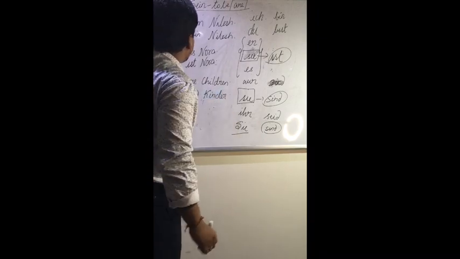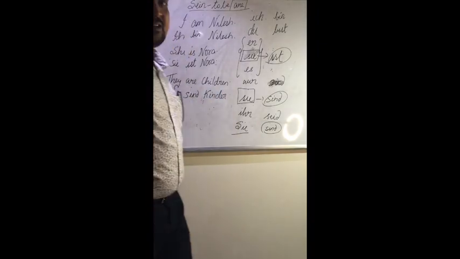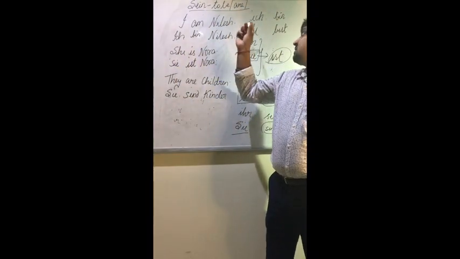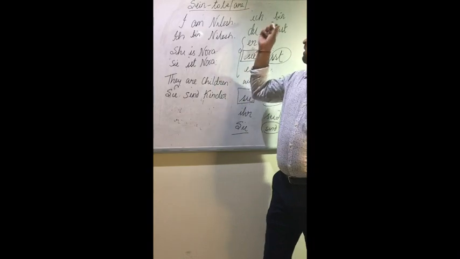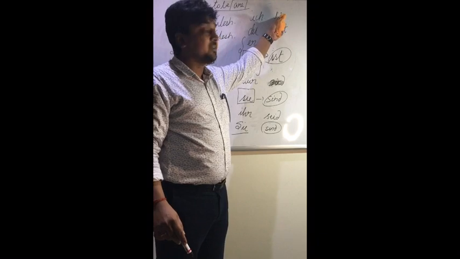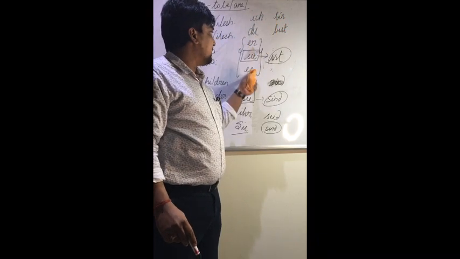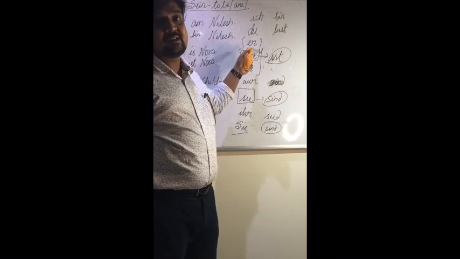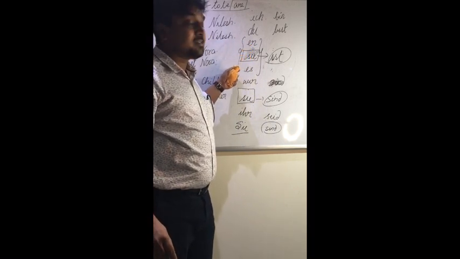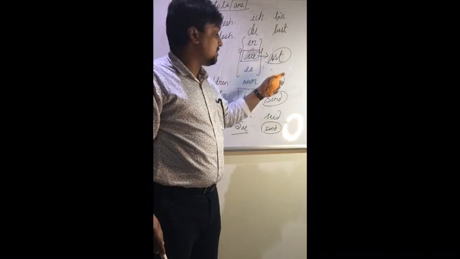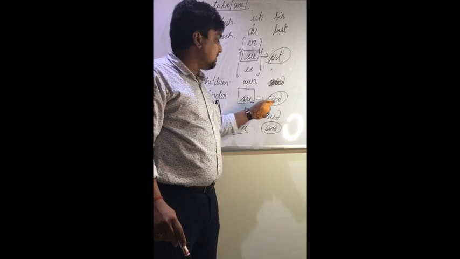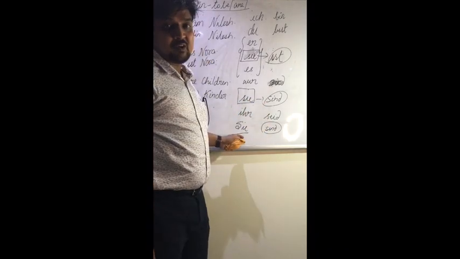So in this way, you all will conjugate the respective personal pronoun, that is ich, du, er, sie, es, and the verb sein. Again I am repeating: with ich we use bin, du bist, er, sie, es, same form, that is the third person. We say er as he, sie as she, es as it. So er, sie, es, ist; the plural form wir sind; the they form, that is sie sind; ihr seid; and the formal form Sie sind.